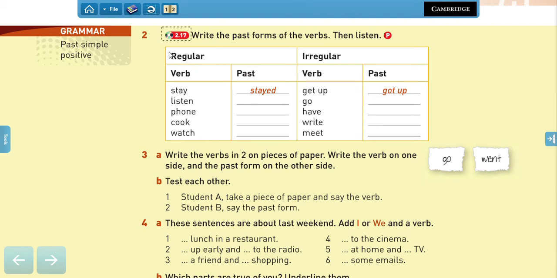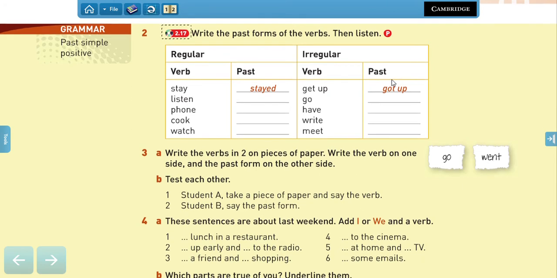We have regular verbs, which are the ones that you only add -ed at the end, which are the easiest ones, right? Stay and stayed. And we also have irregulars, which are the ones that are more difficult and the ones that you have to learn by memory, right? At the end of the book, there's a list of all the verbs that we're going to consider for this unit, and I'm going to post it in a different document on the Aula Virtual as well, right? So you get used to them and you can study them, right? But this is more about memory, all right?